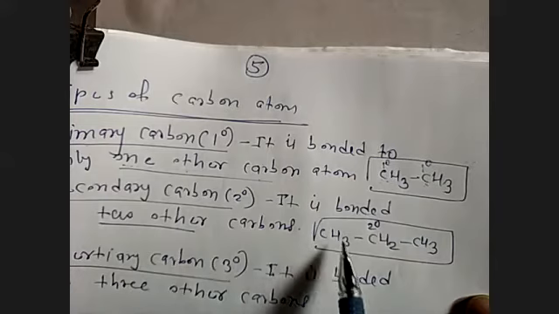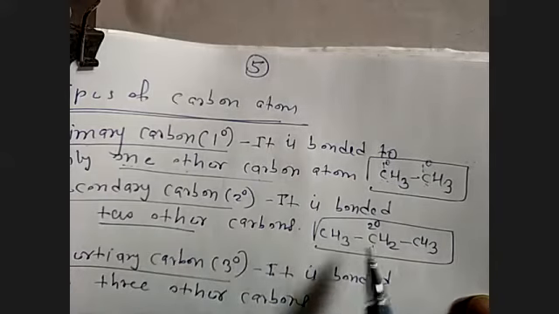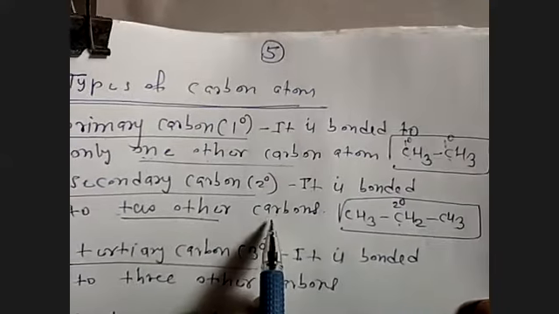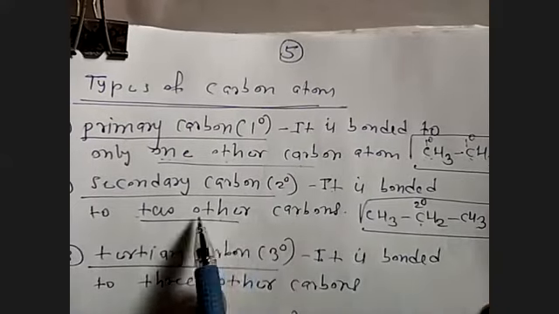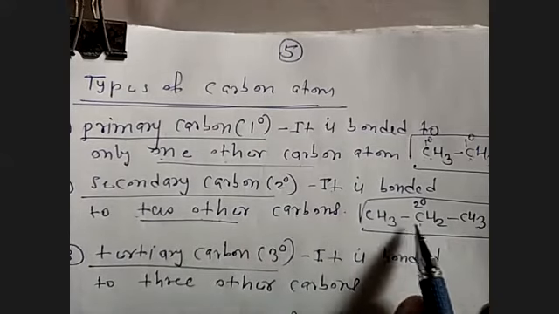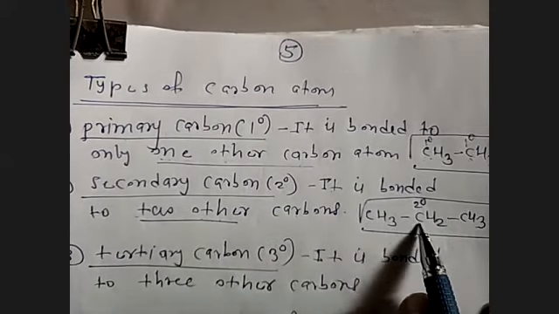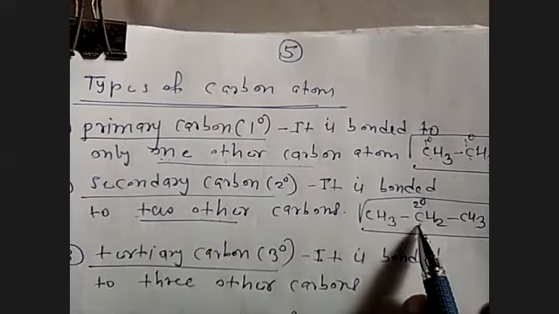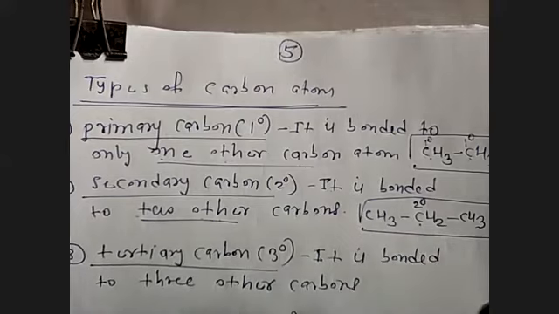This carbon atom is called secondary. Why secondary? It is bonded to two other carbon atoms. See here, this middle carbon atom has one carbon atom on the left and one carbon atom on the right. So the middle carbon atom is bonded to two other carbon atoms.